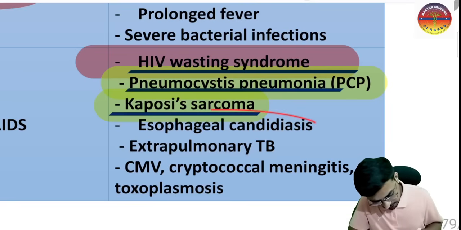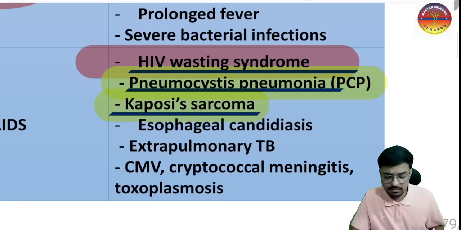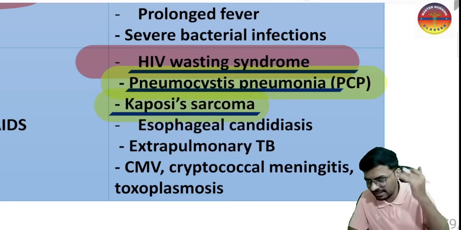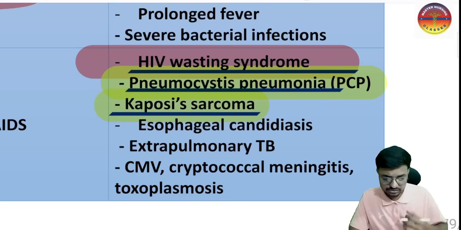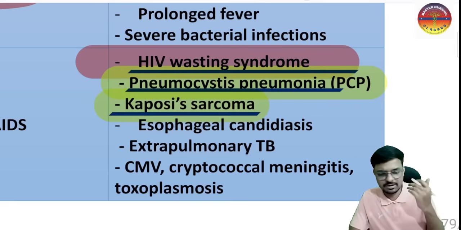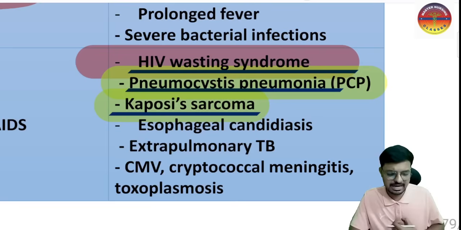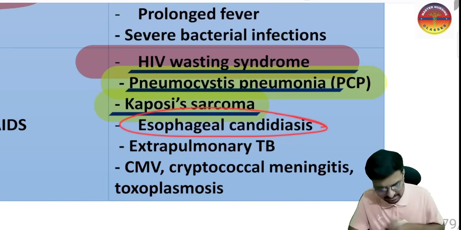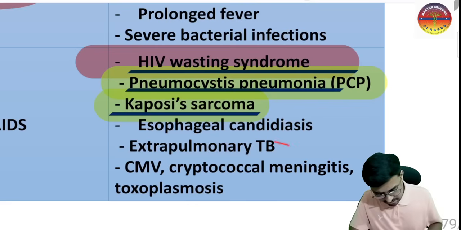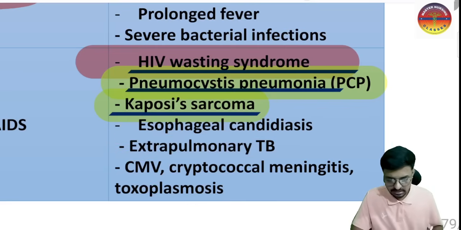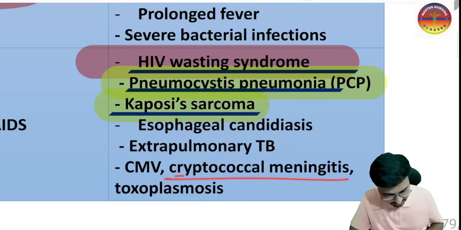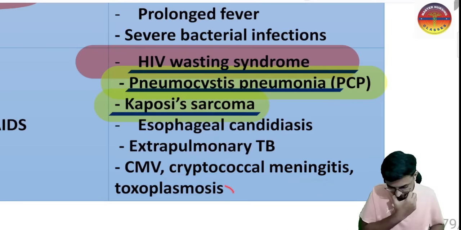And we have esophageal candidiasis. Oral candidiasis is there in the second and third stage, but Candida albicans also infects the esophagus, and that is in the fourth stage. And extrapulmonary TB, cytomegalovirus causing retinitis, cryptococcal meningitis will happen here, and toxoplasmosis also may happen here. So please do remember these things.